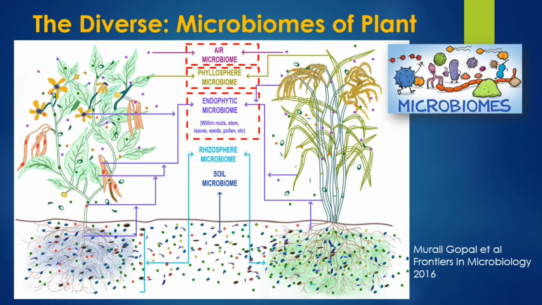Microbes which live in close association with the root soil, we call rhizosphere microbiome. And soil microbiome are the microbes present in the soil but away from the growing plant roots.